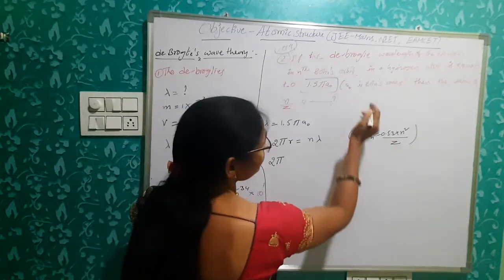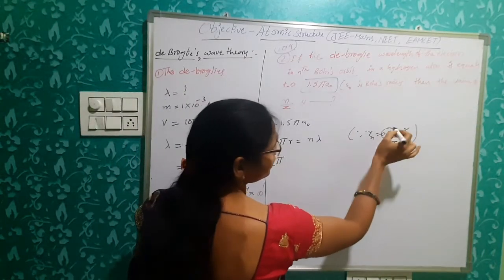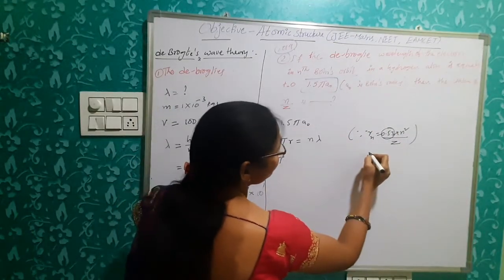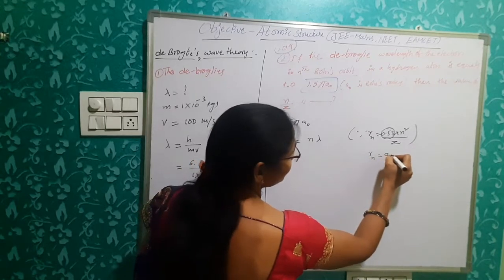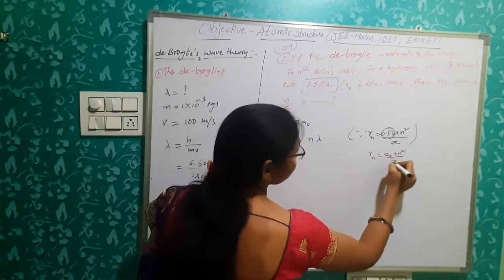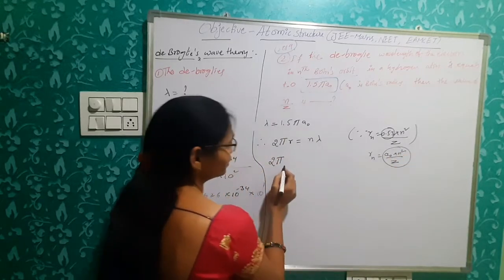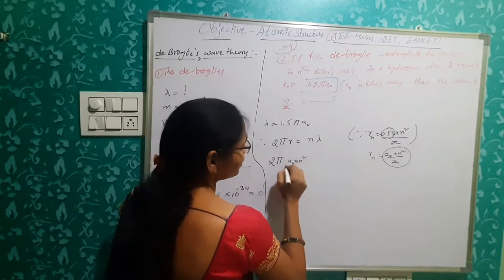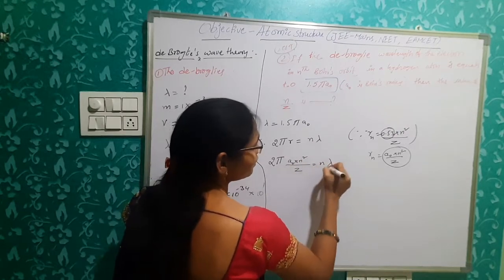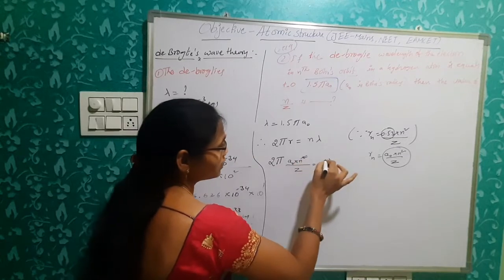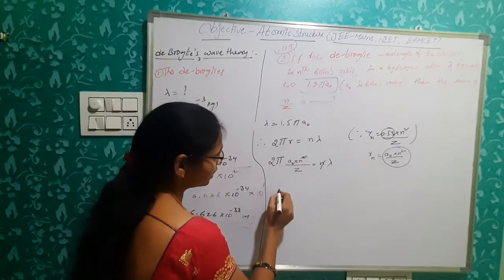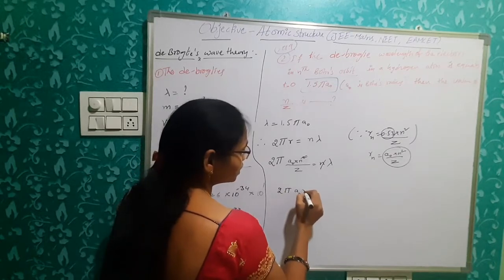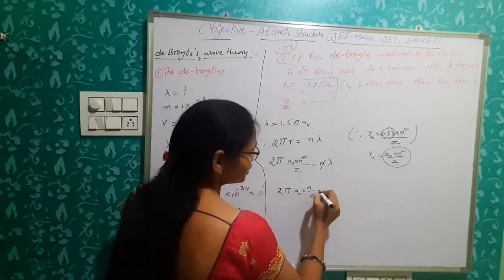Okay. So instead of 0.53, he gave a naught. So simply write down instead of r n, a naught into n square by Z. So this is written here instead of r: a naught into n square by Z, that is equal to n lambda. So n square here, n mutually cancelled. Okay. So then 2 pi a naught into n by Z, that is equal to lambda.